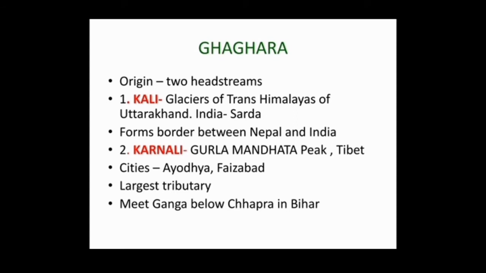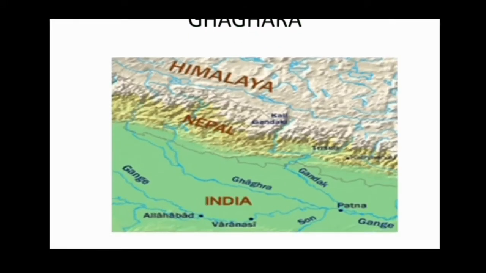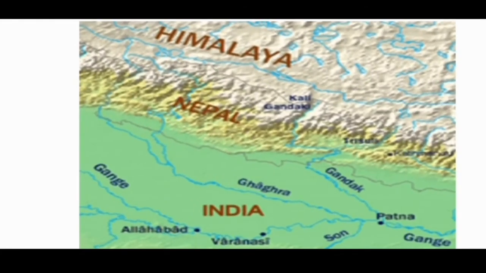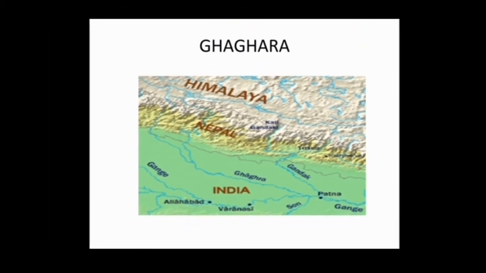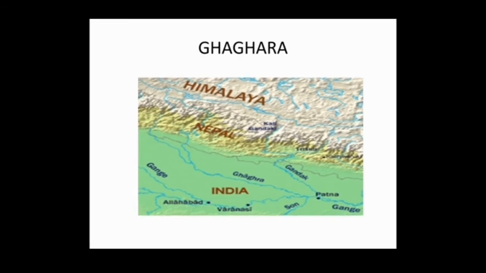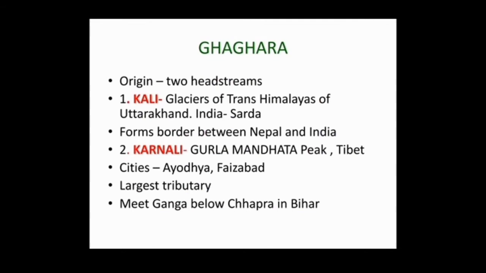Next headstream is Karnali. Karnali river originates in Gurla Mandhata peak of Tibet. You see, this is Ghaggar river, and Ghaggar river is originating as two. The first one is the Kali river forming the border between Nepal and India. Next one is here the Karnali river, and they meet, and it is also joined by one more tributary, that is Rapti, and this Ghaggar river meets Ganga below Chapra in Bihar.